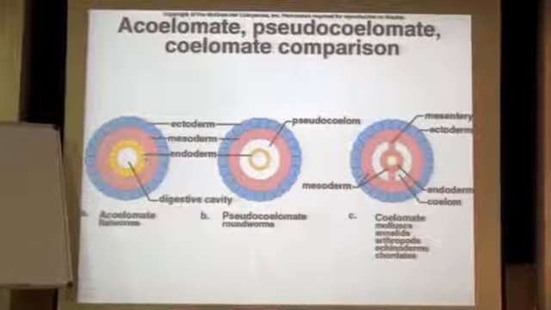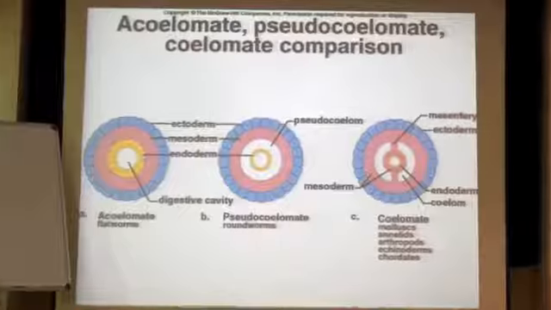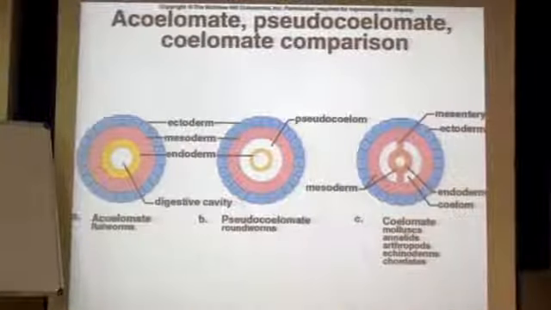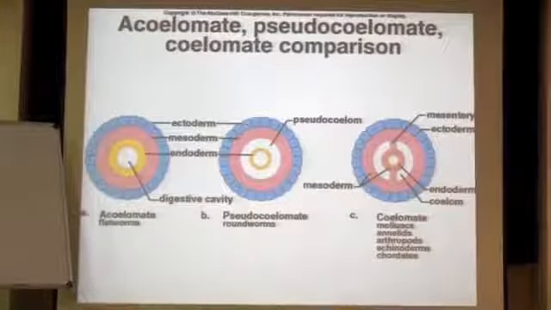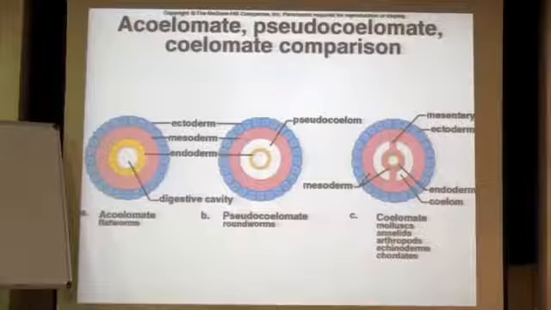It properly. You have 3 layers with 3 different colors, you can easily visualize. But there is no cavity apart from the digestive cavity when you see the very first diagram. So that's the reason flatworms, Platyhelminthes, are not going to be placed into coelom kind of animals. They are all acoelomates. So you should understand this.